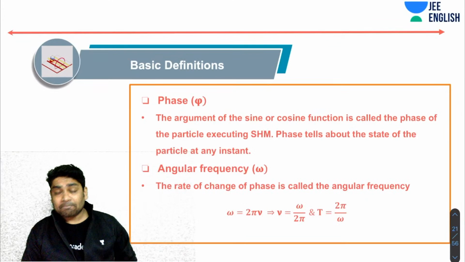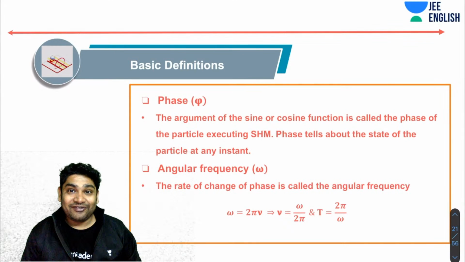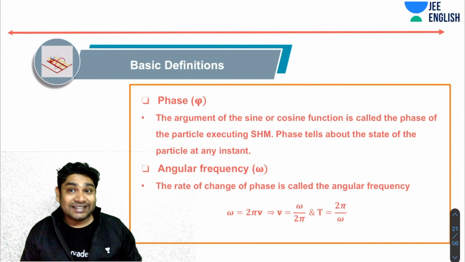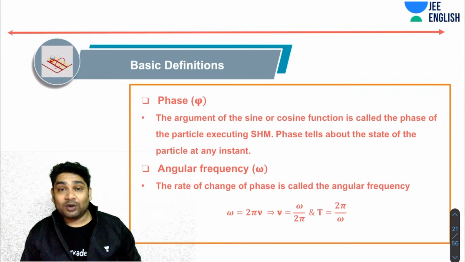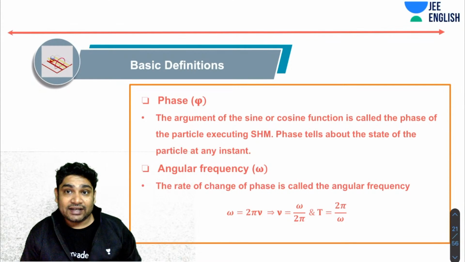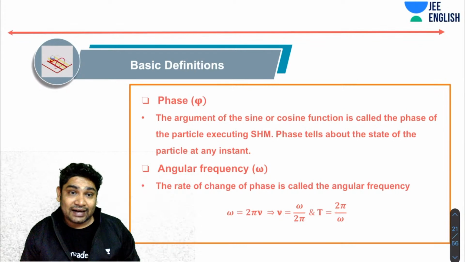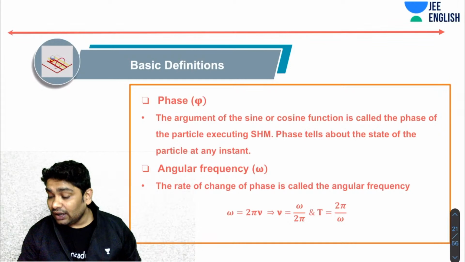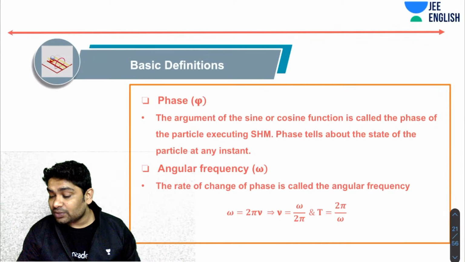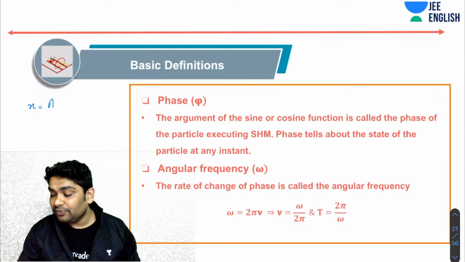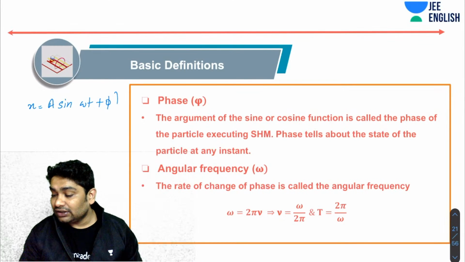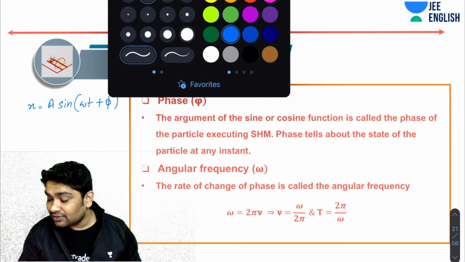Next, we have something which we call phase. The argument of the sine or the cosine function is what we call the phase of a particle executing SHM. The phase tells us about the state of the particle at any instant. As I said, the equation of displacement was of this form, correct?